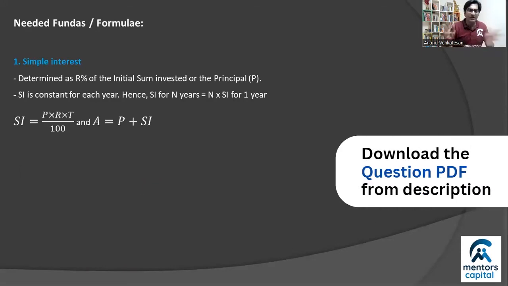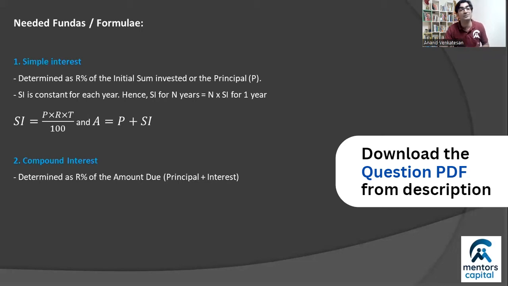Compound interest, well, we'll come to compound, but simple interest has a very simple formula, PRT by 100. And if you add the interest to the principal, you'll get the amount of money that you owe or money that is due to you, right? This is simple interest. Compound interest, on the other hand, doesn't calculate interest as a percentage of the principal. It's actually as a percentage of what is due, which means it includes both the principal and the interest that is owed to the money lender.